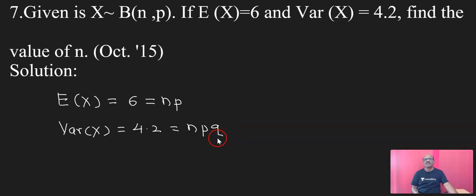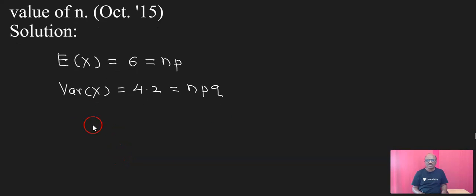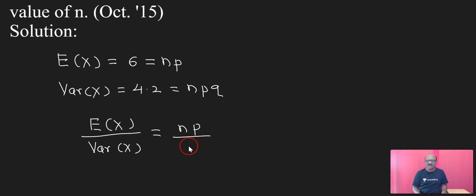That is equal to npq. Now the next step: if we take the ratio of E of x upon variance of x, that is equal to np upon npq. np means what? 6.